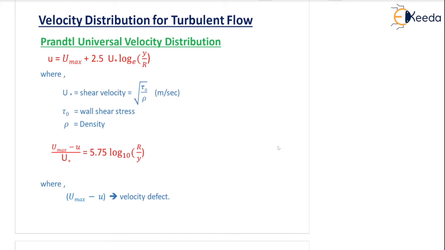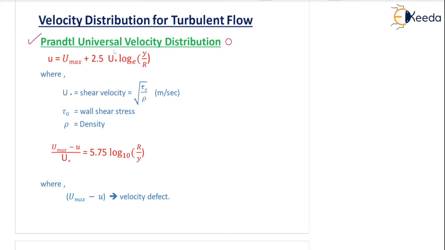Because turbulent flow is very complicated, Prandtl was the scientist who developed the equation for velocity distribution. You can see the first equation, that is the Prandtl universal velocity distribution.